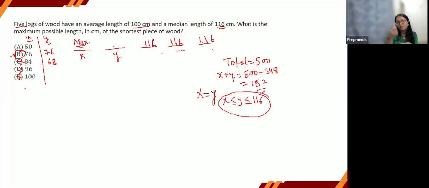That is the maximum value which is possible for the shortest piece of code: 76, with the condition we have. Because we need the maximum value for x, and that is only possible when x is equal to y, not less than. So hope this is clear. Again, fundamentals are important. Fundamental interpretation, right? That is very, very important.